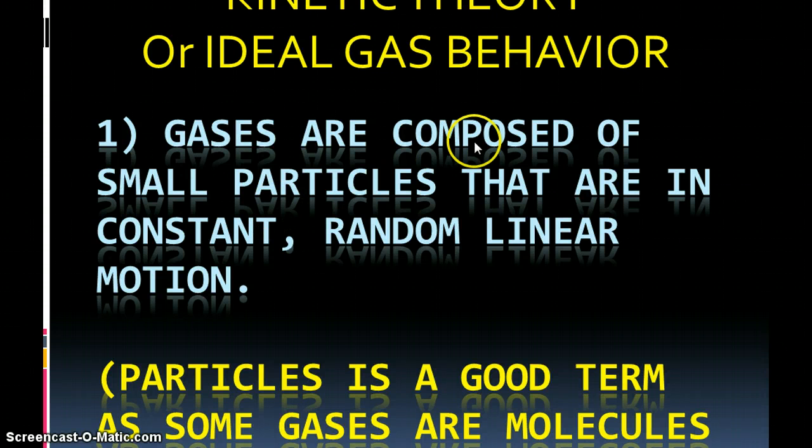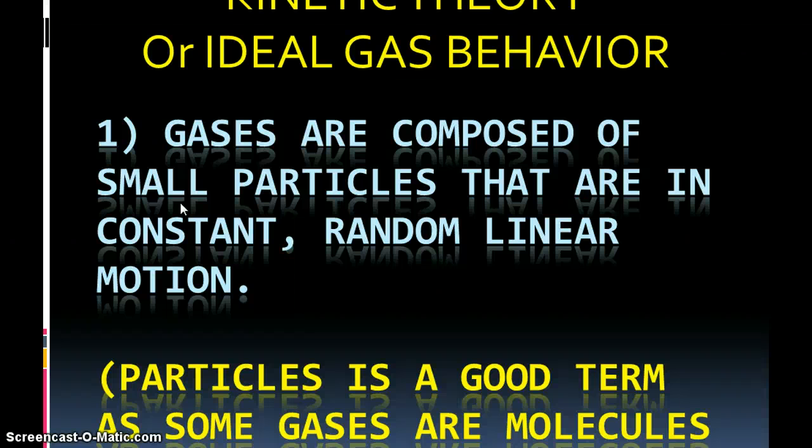So gases are all composed of small particles, and that's important because if the molecules of a gas or any substance get bigger and bigger, the attractions between them get greater, and therefore they tend to stick together instead of separate from one another in the gas phase. And instead of a gas, you begin talking about a liquid or a solid.